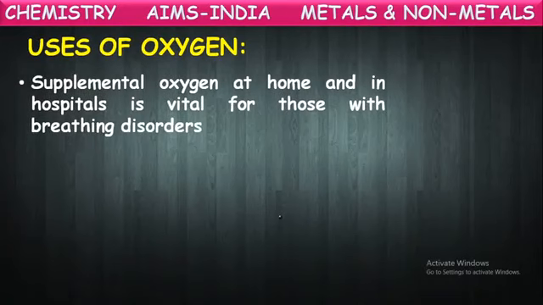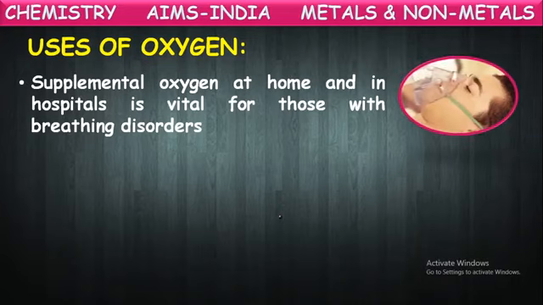Supplemental oxygen at home and in hospitals is vital for those with breathing disorders. Yes, some people will be suffering with some breathing disorders like asthma and sinus problems. So those people who are not able to breathe themselves in a convenient way, for them artificial supply of oxygen is provided so that they can breathe easily. So there, the supplemental oxygen is used in the form of cylinders. So for the proper breathing process also, they use oxygen gas.